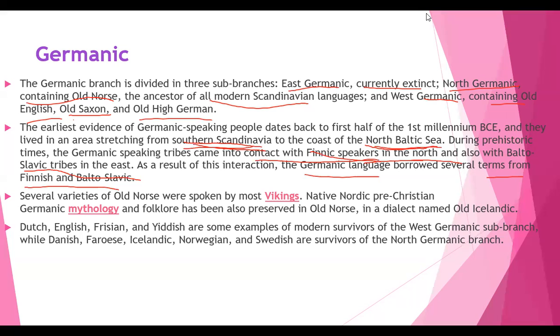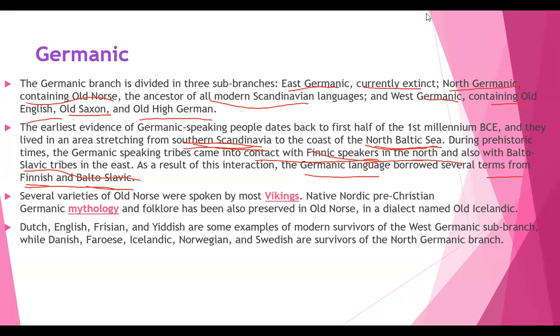Generally, when we are speaking with other people who don't know our language, slowly, in one way or another, we start communicating with them and try to adopt their language and produce it to them. In such a way the words pass, and they learn the language. The Germanic language borrowed several terms from Finnish and Balto-Slavic.